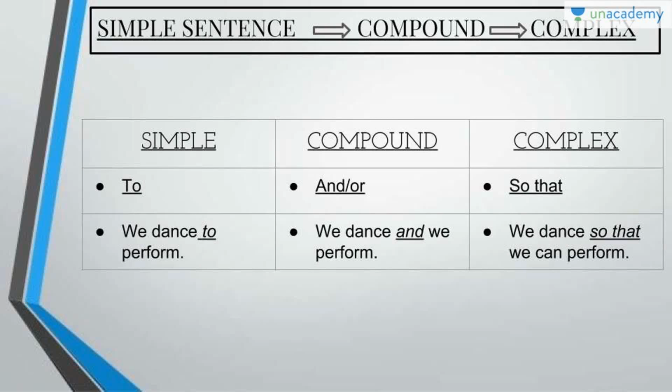Okay, the next one. If we are using to in a simple sentence, it will change to and or, and if it is a complex, then so that. How? We dance to perform. This is a simple sentence. We dance and we perform. Compound sentence, because compound sentence consists of two independent clauses, right? We dance and we perform are two independent clauses. Then we dance so that we can perform. We dance is an independent clause and we can perform is a dependent clause.